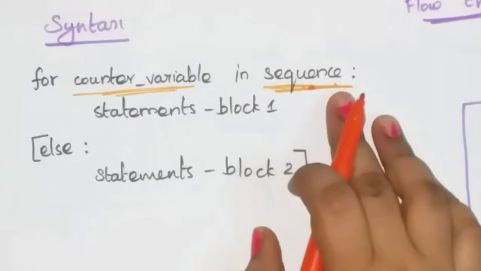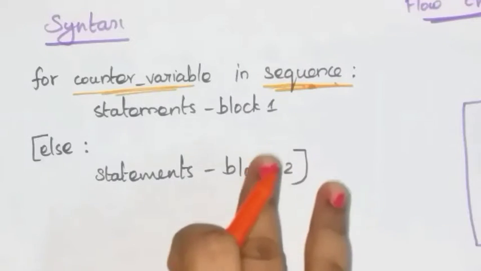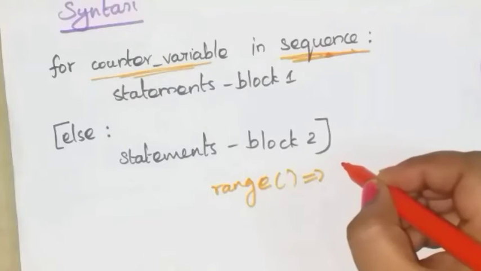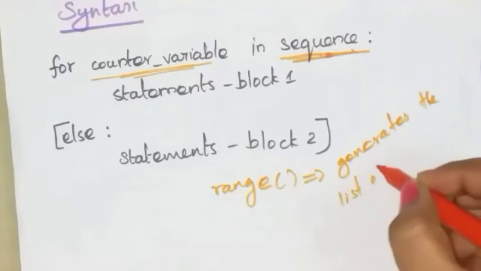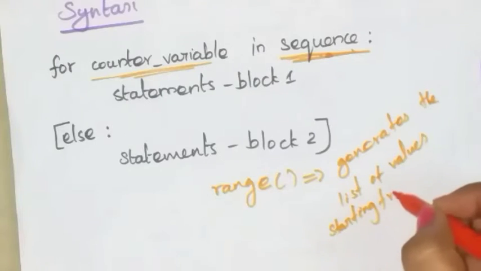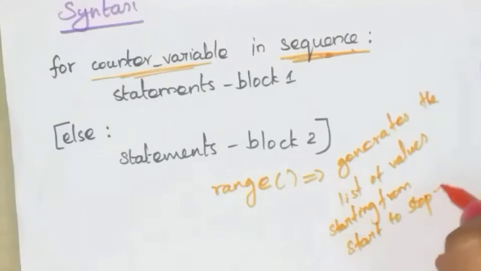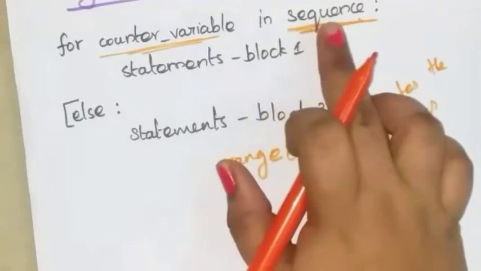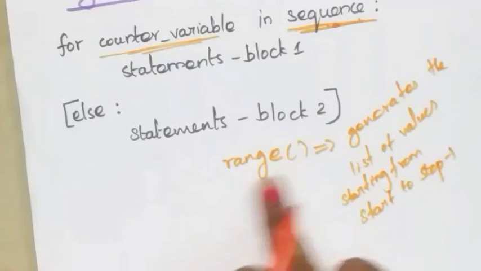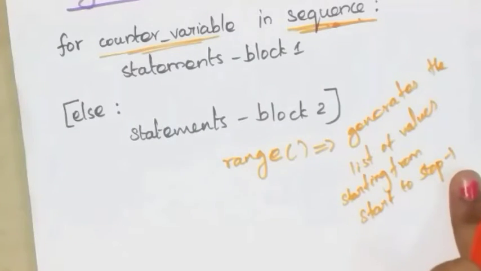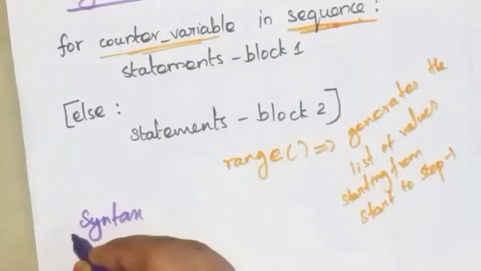In the for loop you can write the list of values using list, tuple, dictionary or range. Here we are using the range function to specify the initial, final and increment values. What is the use of range function? It is used to generate the list of values starting from start to stop minus 1. Let's see the syntax of the range function.